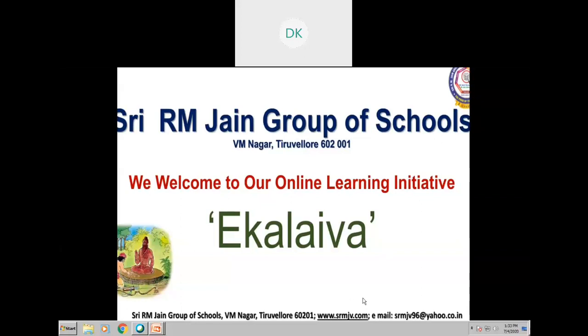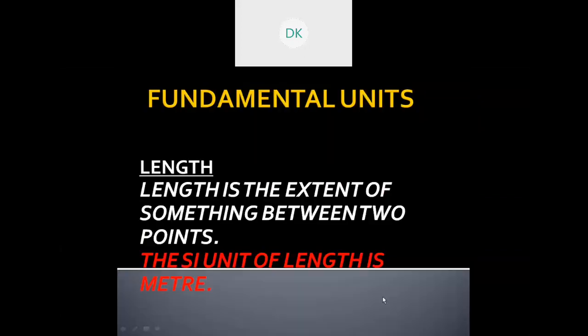Now we are going to see the next topic, fundamental units of length. Length is the extent of something between 2 points. To measure a distance, we need 2 points. Then only we can say there is some distance. There should be a change in position. A change in position we call a distance, isn't it? That distance is called length.